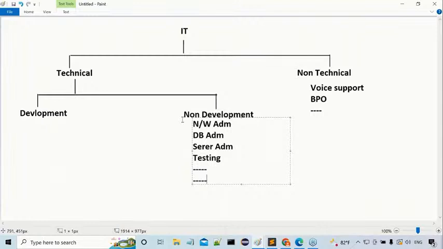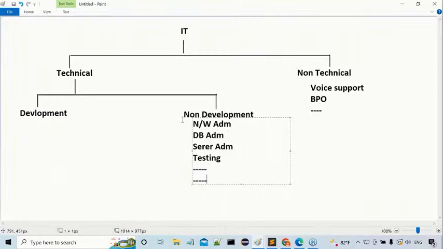Under development, what technologies are we able to use? A little bit of awareness I'm giving you. Under development, majorly we have three types of technologies. First one is Java, second one is Python, and the third one is UI, front end development.